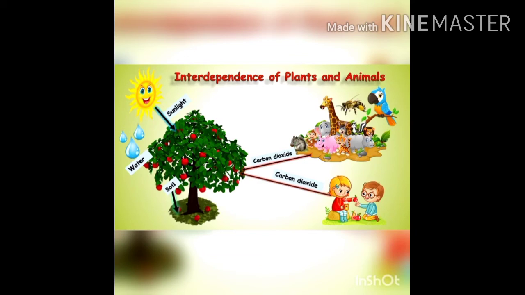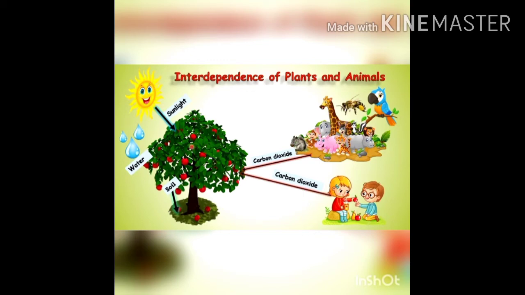Remember, in the starting of this video, I have shown you how the respiratory system works and how during the respiratory process, we exhale out carbon dioxide, and this exhaled carbon dioxide is used by the plants in making food.